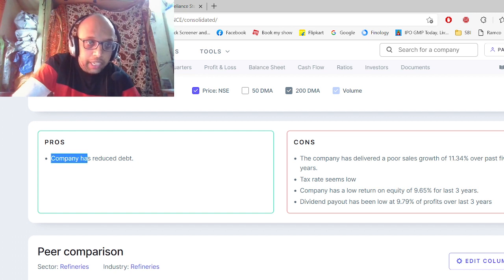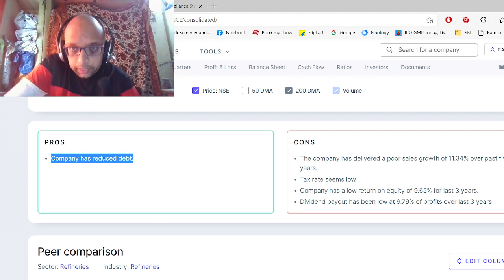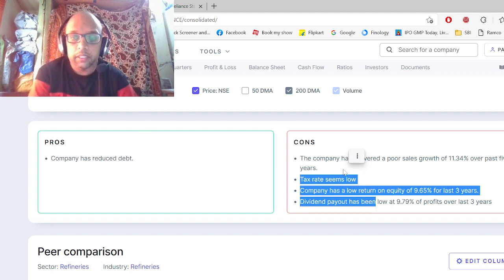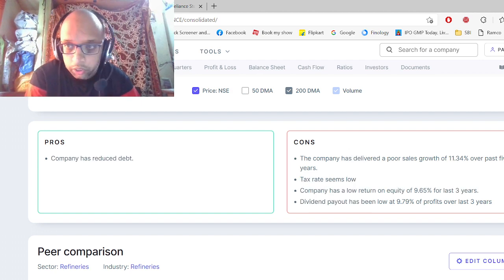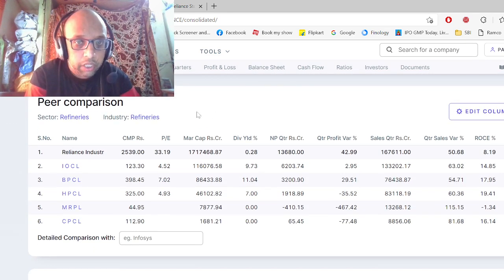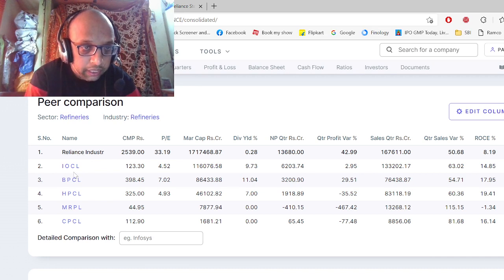Okay, and we will just scroll down a little bit and see what the pros and cons are. Pros: the company has reduced debt. This is a very good sign. And the company has delivered poor sales growth over the last 5 years. These are a few things which we can just read about. And if we scroll a little bit down, we can just see what all companies are into the same kind of business: Reliance Industries, IOCL, BPCL, HPCL, all these.